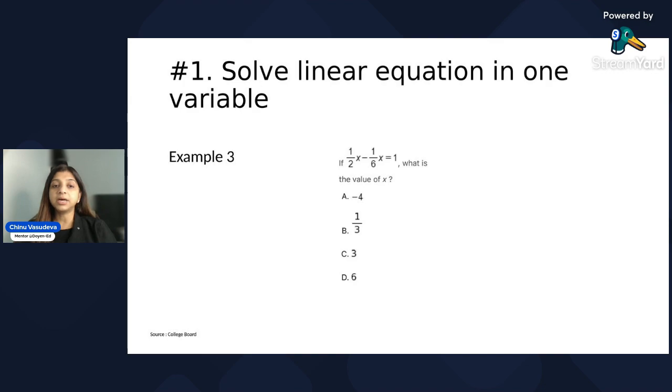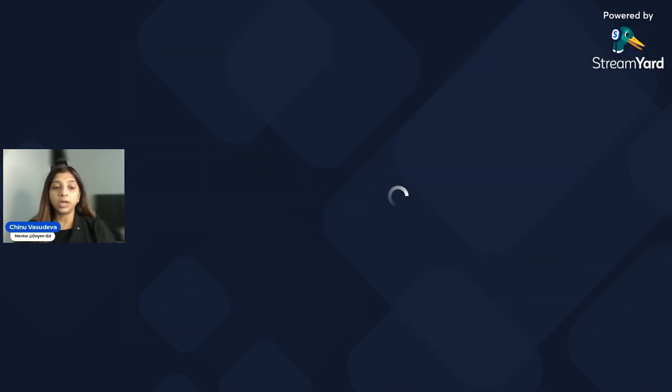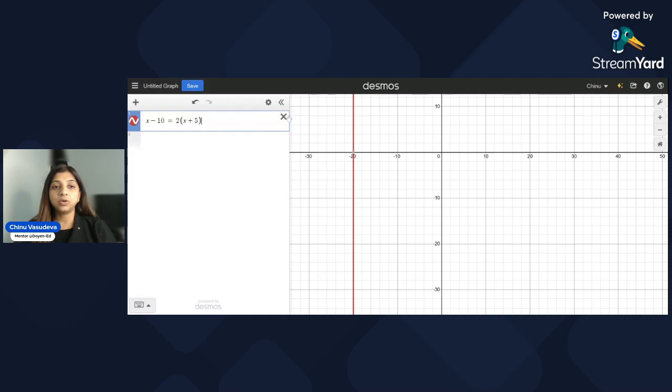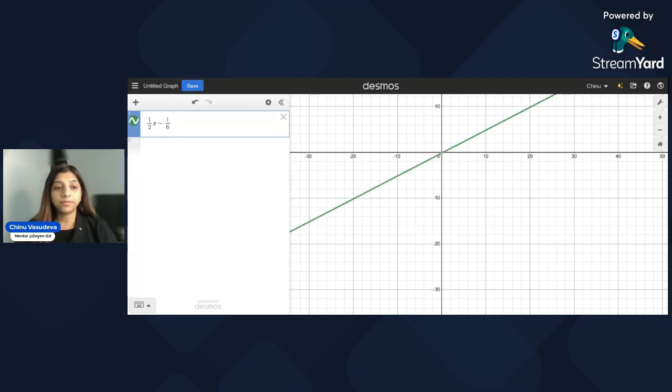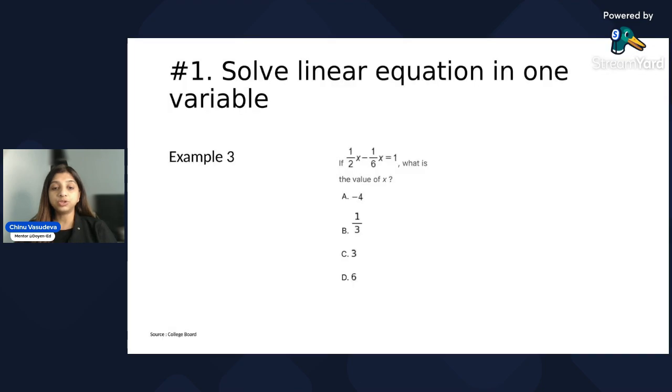So it says half of x minus half of 6x is equal to 1. So let me again take you back to Desmos. And this makes your fractions pretty simple to write. So half of x minus half of 6x is equal to 1. So this is 3. That means x is equal to 3. So if you go back to your question and you look at your options, it's going to be option number C.